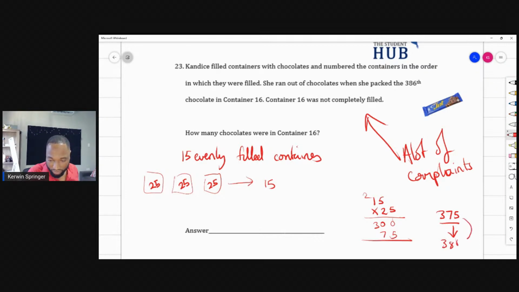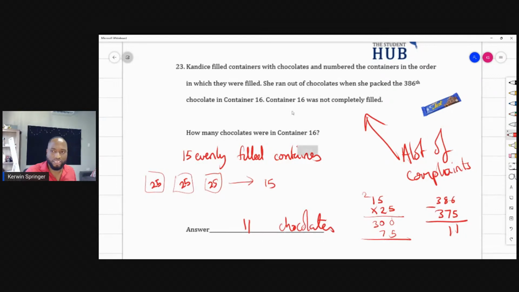If it had filled up, how much would it have? If it had filled up the 15, it would be on like 390. 75 and 15 is 390. But it stopped on 386. So to find out how much was left over, it's 386 minus 375, and 11, which I'm seeing all over the chat, is the answer. So 11 chocolates left.